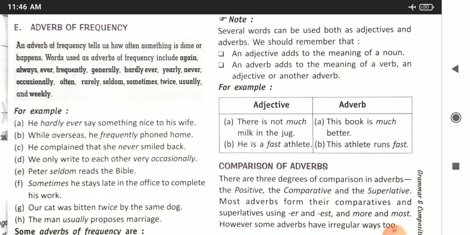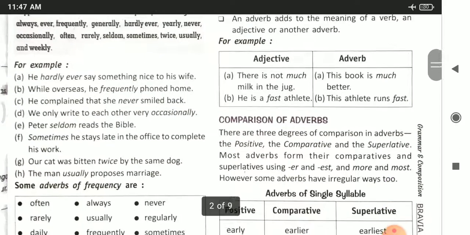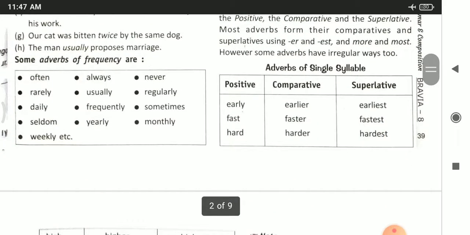So it is an adverb of frequency. Peter seldom reads the Bible. Here the word seldom answers the question how often. So in this way the examples are given. Then some adverbs of frequency given in your book are often, rarely, daily, frequently, seldom, yearly, monthly, weekly, etc. So just remember these words.